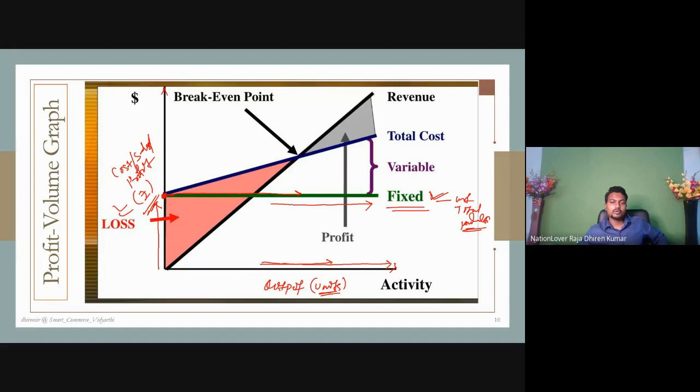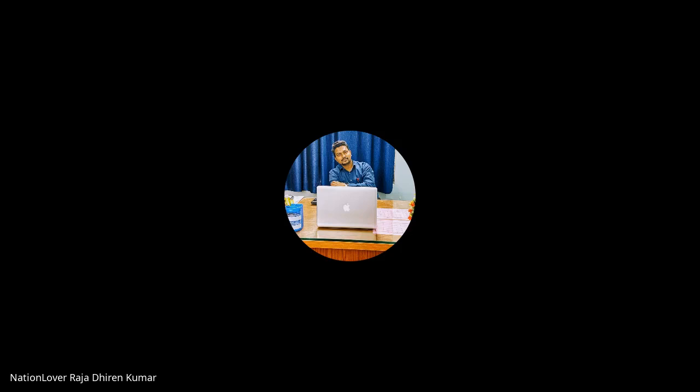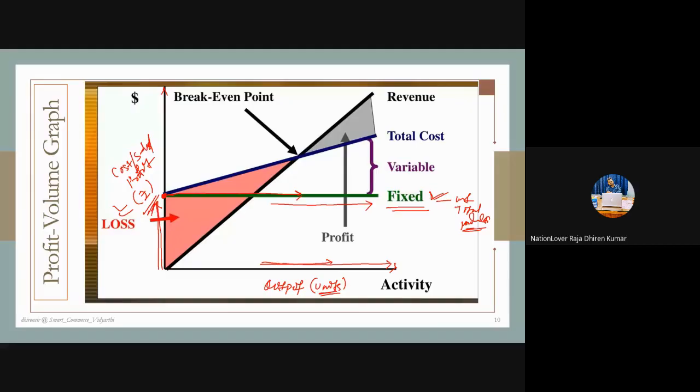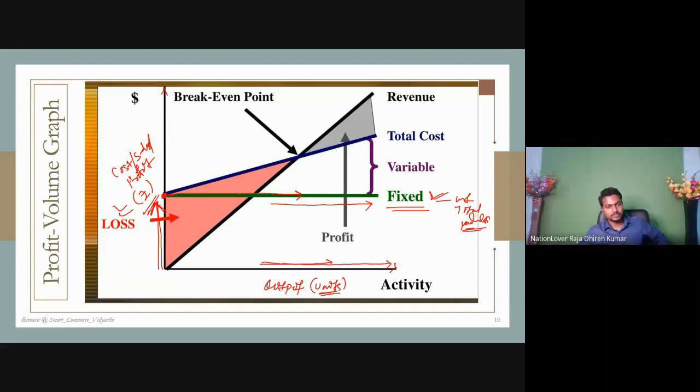That means you still have to pay rents, and the rent and remuneration of the security guard are fixed costs. So even if production is nothing, you still have to bear this much of fixed cost. So fixed cost remains fixed. This much of fixed cost.